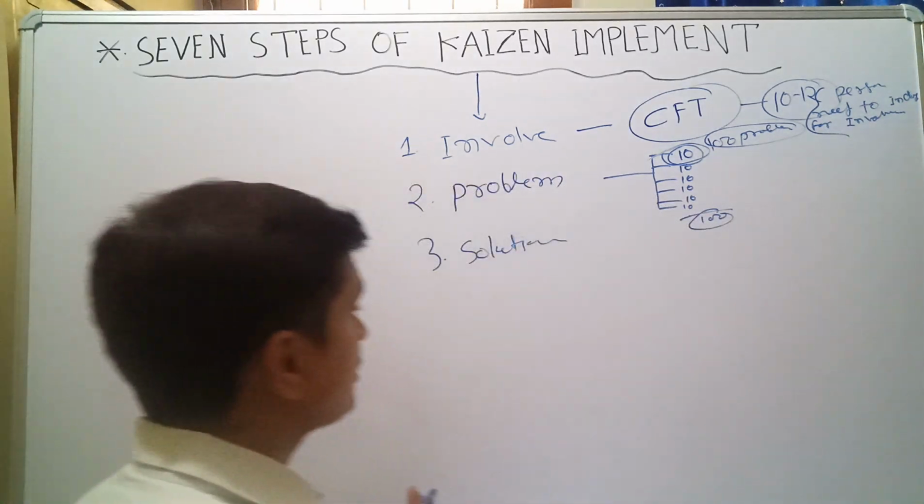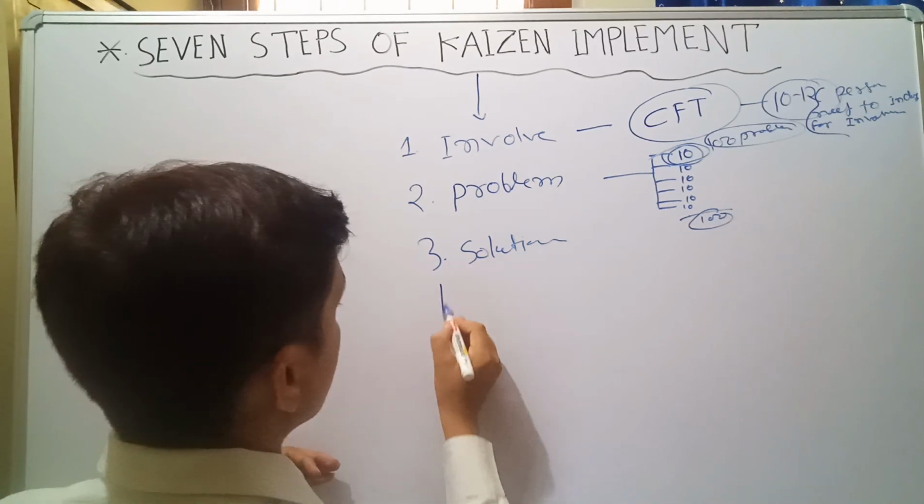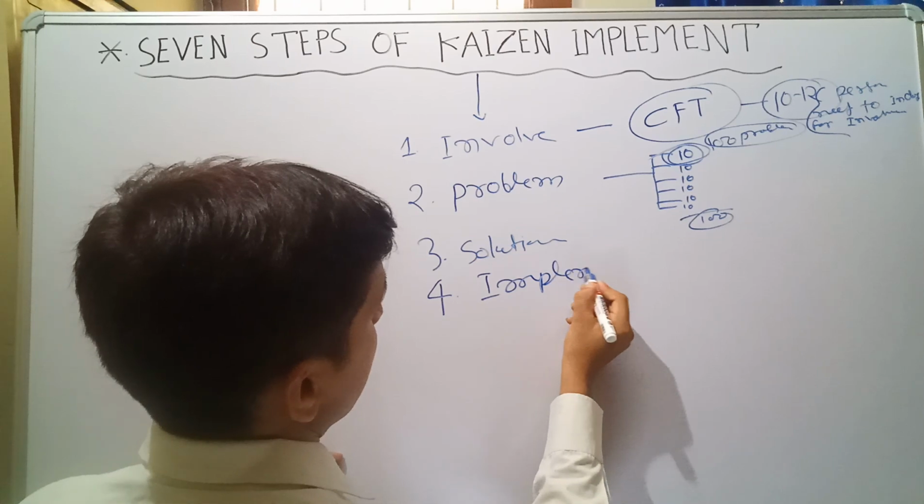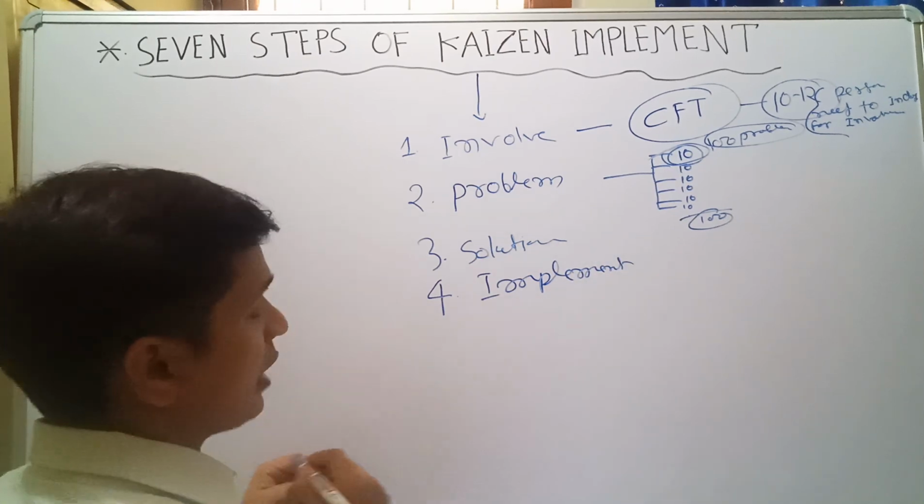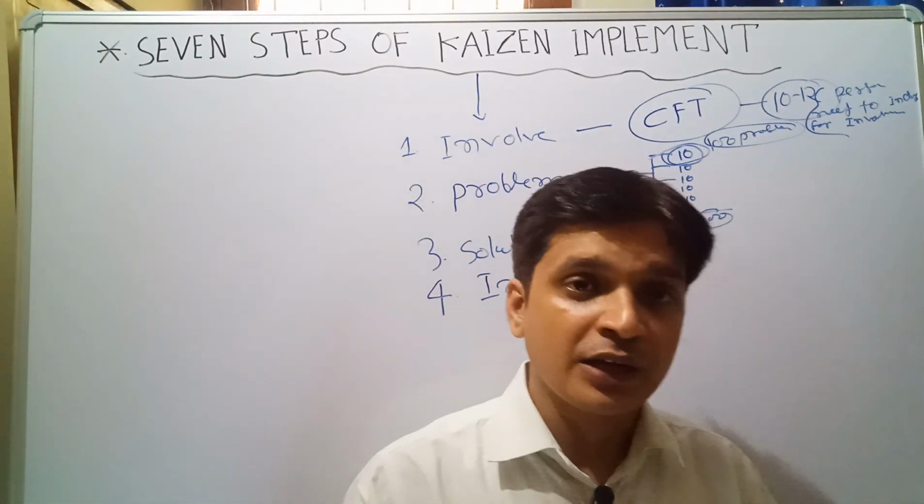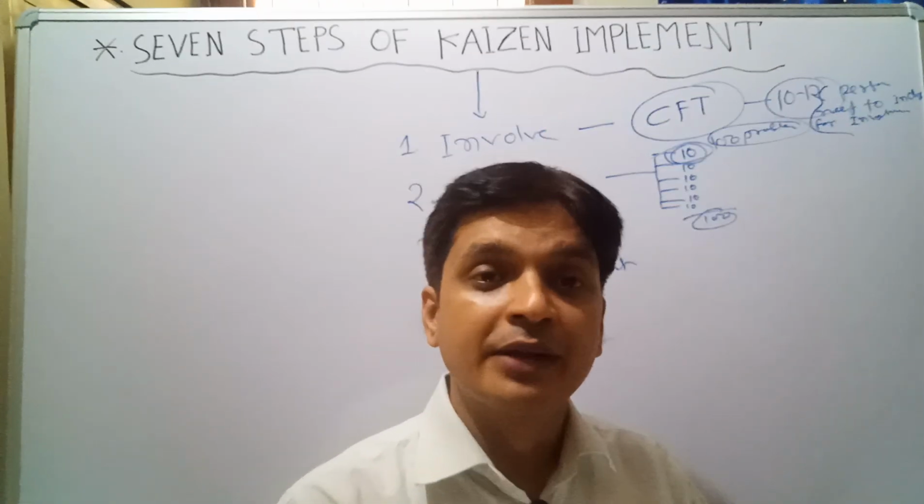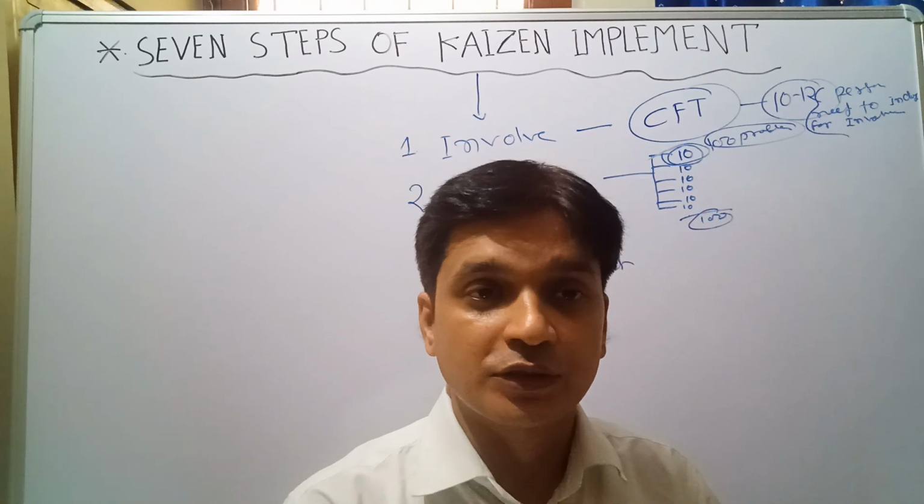After finding the solution, go for the implementation. Implement, that is most important. After finding the solution, yes, this is the right solution, you go for implementation. That means you have to implement the solution in the process.